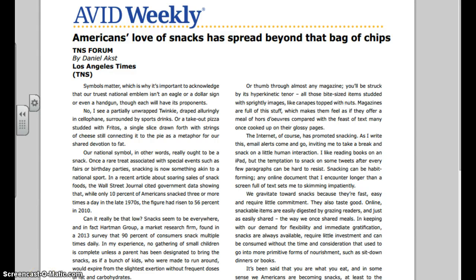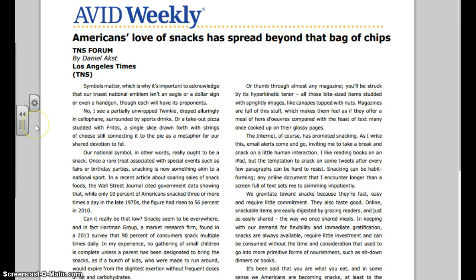Okay, so let's look at finding an assertion and data. When you start to find assertion and data, you first need to identify your claim or thesis, and that's going to be found somewhere in the beginning. But as you see here, "symbols matter," which is why it's important to acknowledge that "our truest national emblem isn't an eagle or a dollar sign or even a handgun, though each would have its proponents." This actually has nothing to do other than introduce this, so we haven't found our thesis yet.